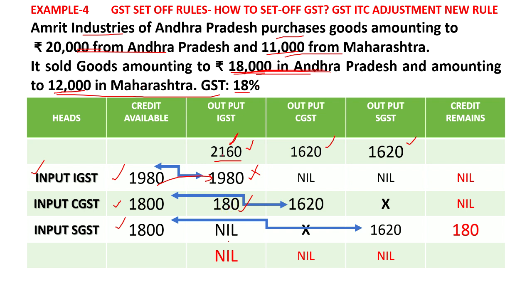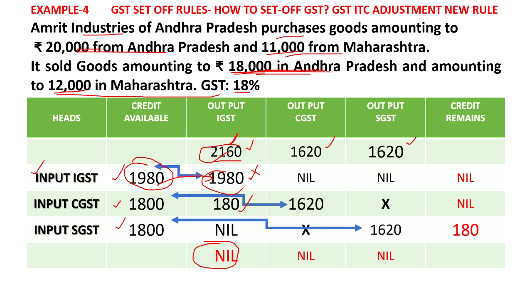So total amount is 2160. I have claimed the entire thing here. I have rounded off this IGST element here. This is closed and there is nothing balance as of now. Nothing is to be paid as IGST.